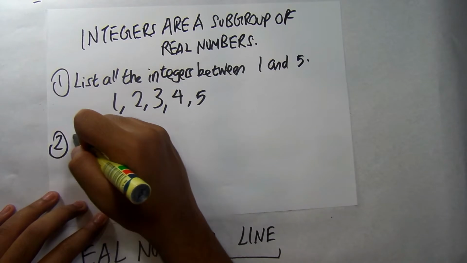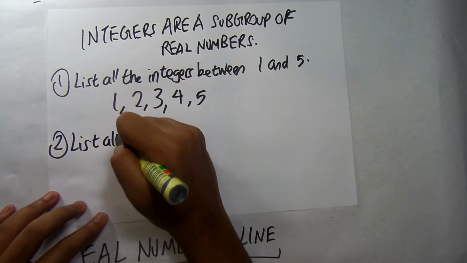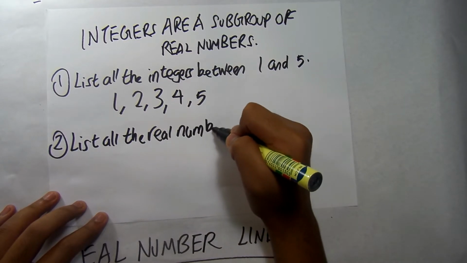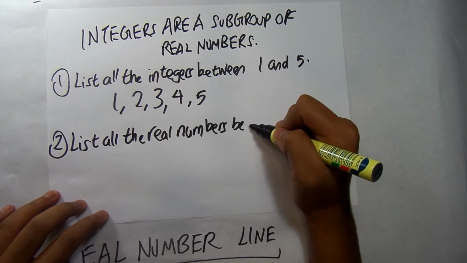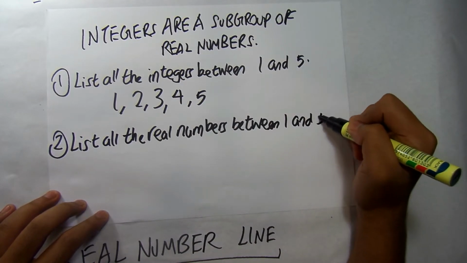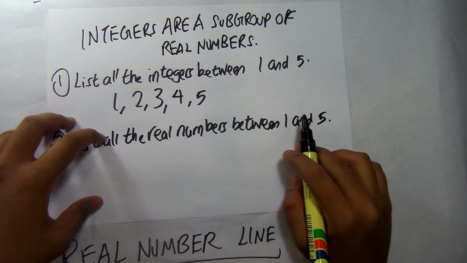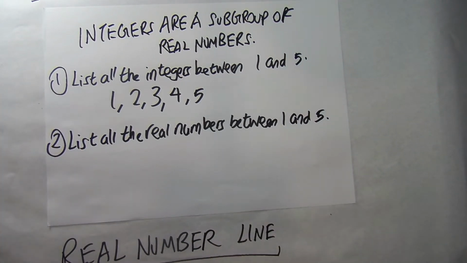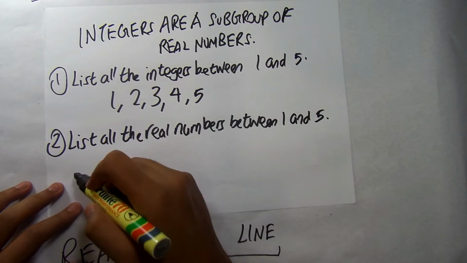But let's say we have: list all the real numbers between 1 and 5. This is a question you would have never seen before, because this is impossible to answer. Basically, any number, any decimal can be a real number. We can have 1, we can have 1.01, we can have 1.001, we can have 2.1, 2.2, and 2.3, and so on. So this is impossible.